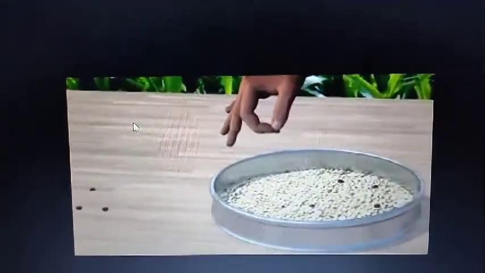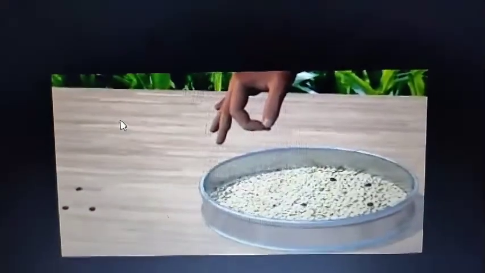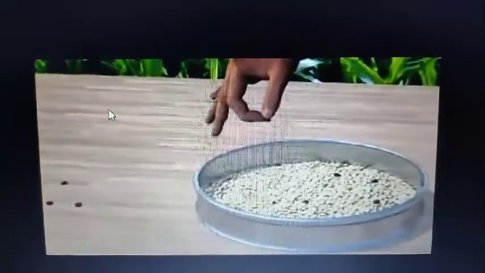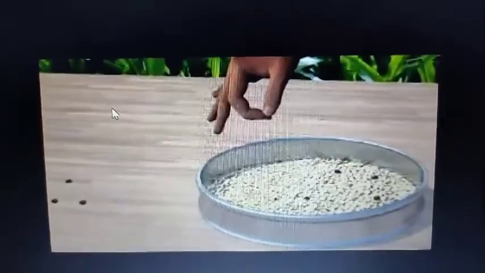So we all are doing this technique in our home every day. So this is the technique of hand picking.